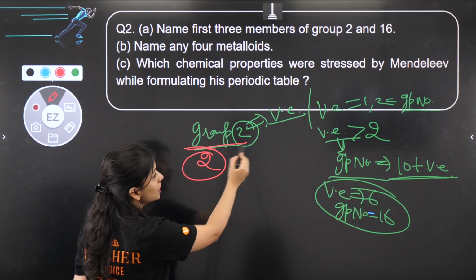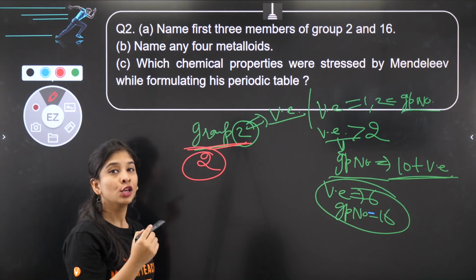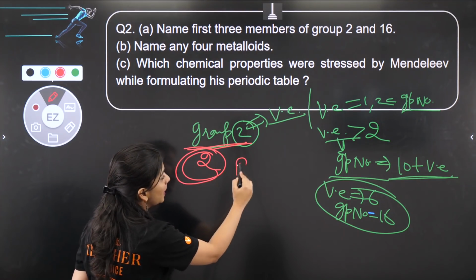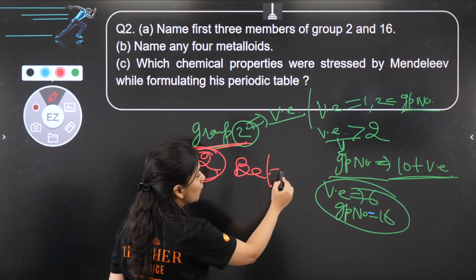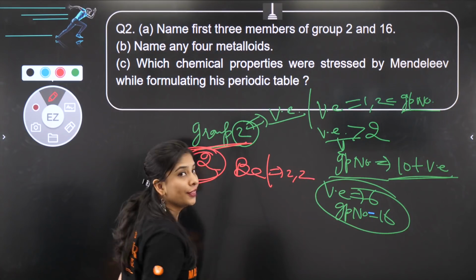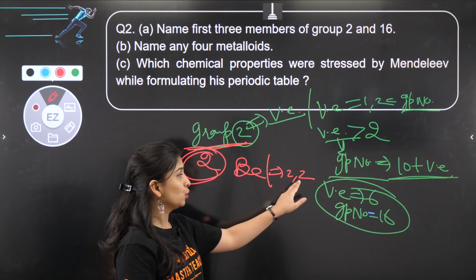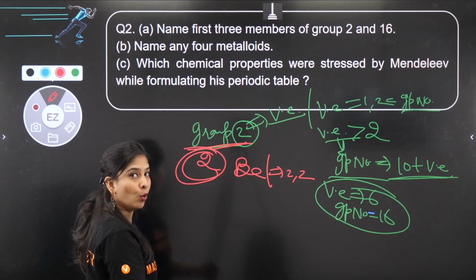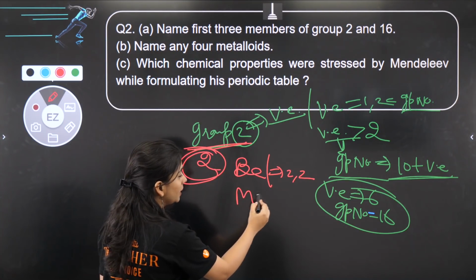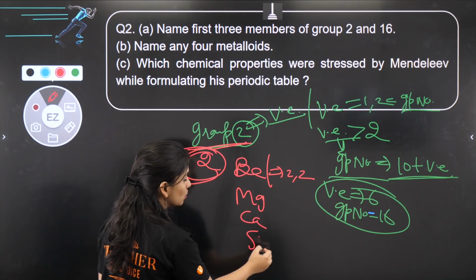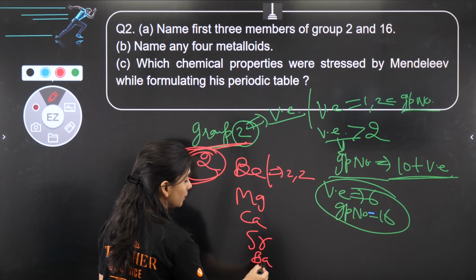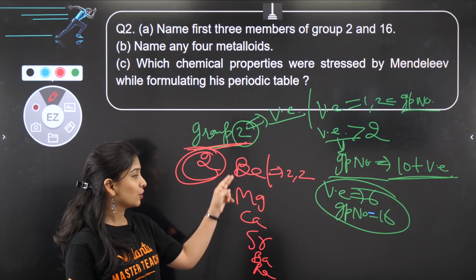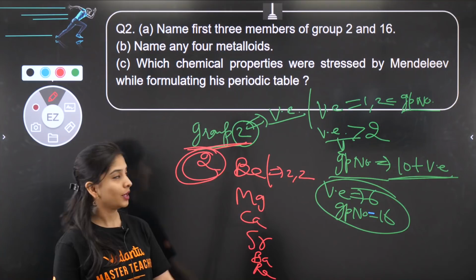Right. So first, with 2 valence electrons, you can easily donate 2 valence electrons. So who has that? Beryllium, because its configuration is 2-2, the first member of group 2, because its valence electron is 2. Okay, so now I know the whole group. Beta mange car scooter bap razi. Okay, beta mange car scooter bap razi. So you can easily write down the first 3 members.